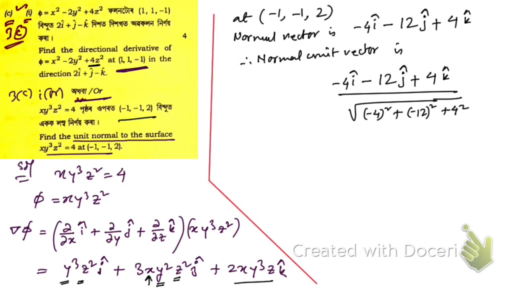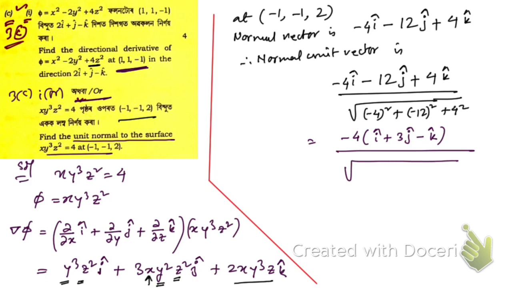Okay, now if we calculate this, what we're going to have, minus 4 is taken common, then i cap plus 3 j cap, then minus k cap on taking minus 4 common, and here under root we're going to get 16 plus 144 plus 16 again, and if you add these numbers, then you're going to get 176, right?